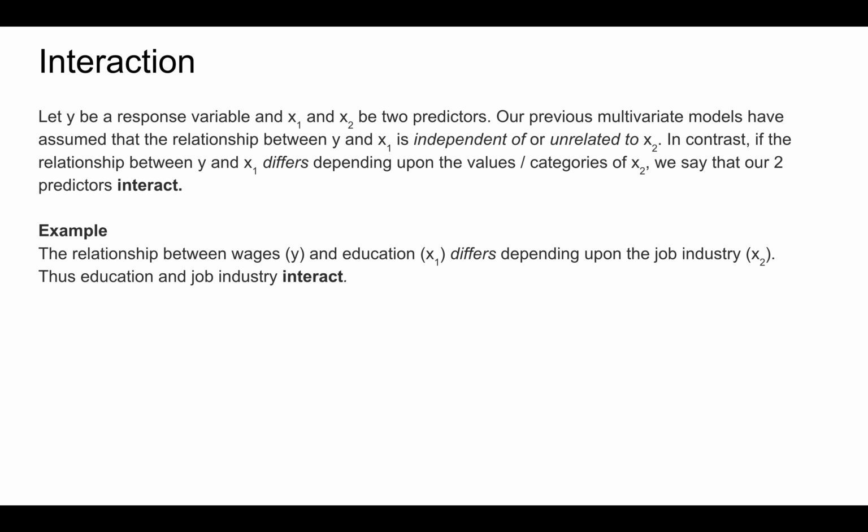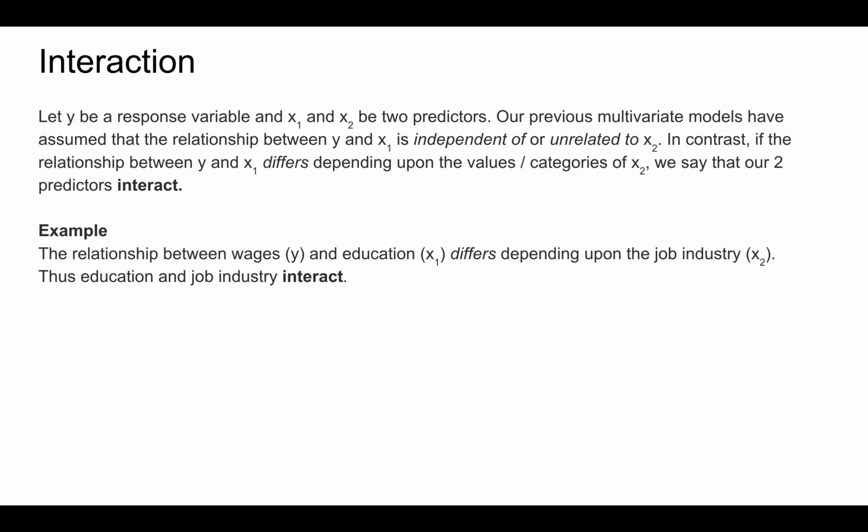In general, let y be a response variable and x1 and x2 be two predictors. Our previous multivariate models have assumed that the relationship between y and our predictor x1 is independent of, or completely unrelated to, the other predictor x2.